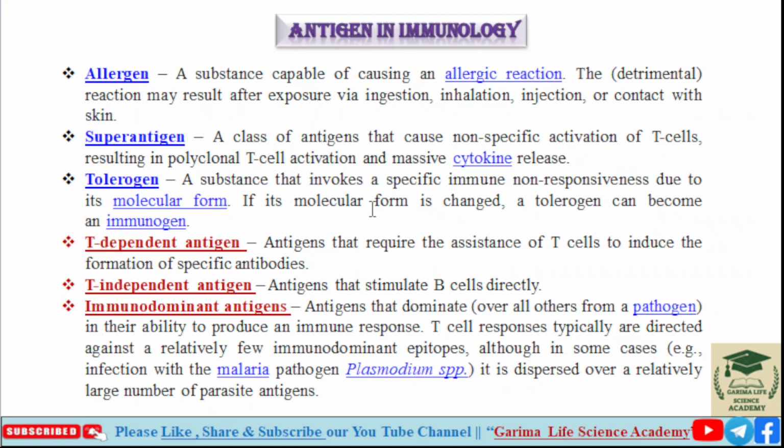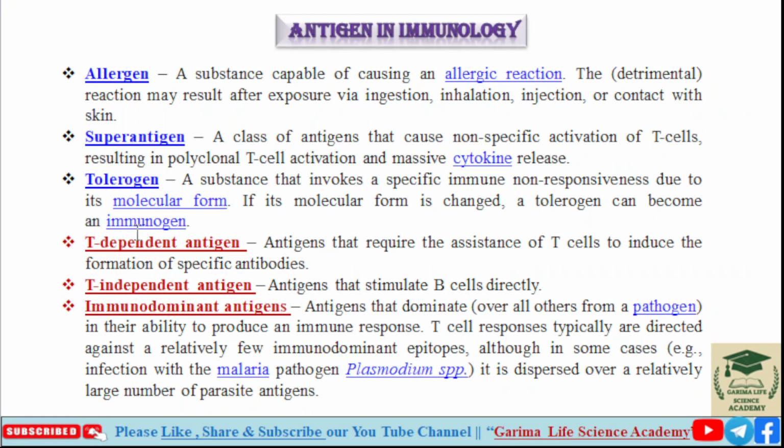If its molecular form is changed, a tolerogen can become an immunogen. So it is a kind of substance that induces a specific immune non-responsive state due to its molecular nature. If its molecular nature is changed, a tolerogen can become an immunogen. So it is a form of immunogen also.